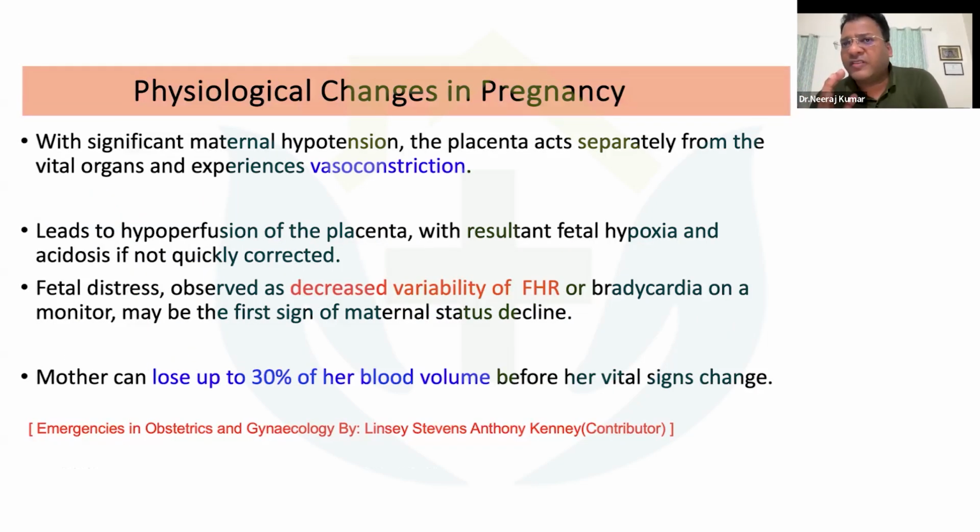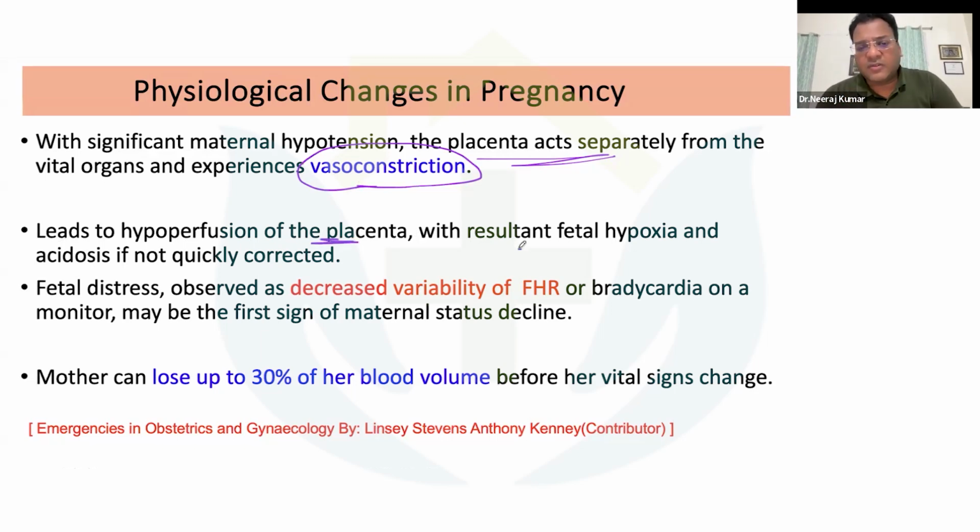Now, coming to the next important part: if these patients have significant maternal hypotension because of that systemic vasodilatation, then what happens? The placenta acts separately from the vital organs, and then it starts experiencing vasoconstriction. Okay, so because of the significant maternal hypotension, the placenta will come into action and pose a vasoconstriction effect. Why? This leads to hypoperfusion of the placenta.